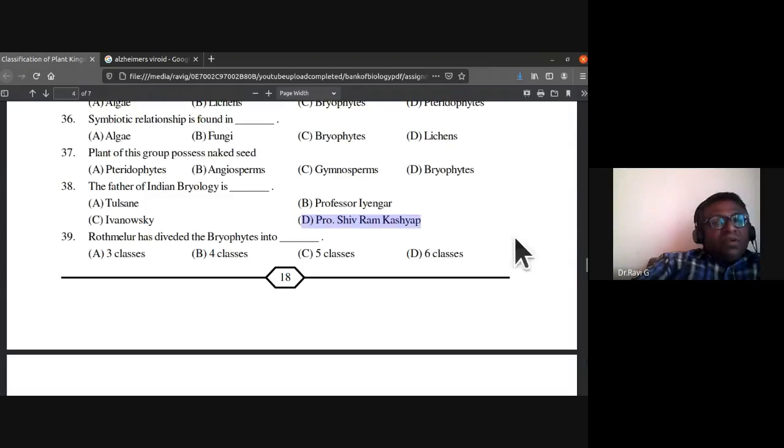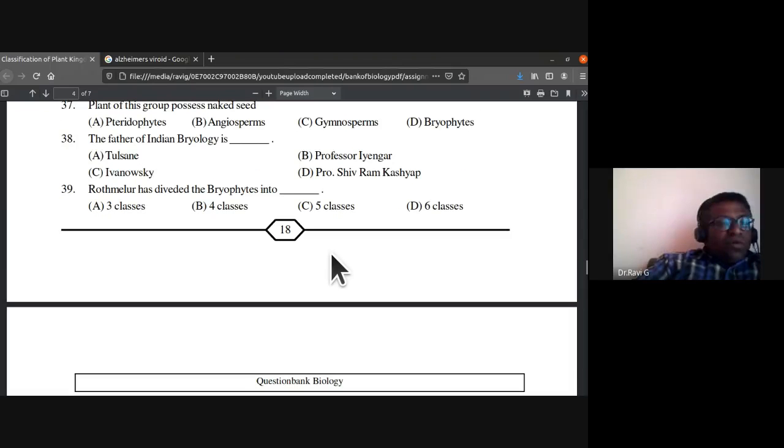So the father of Indian bryology is Shivram Kashyap. Rothmeller has divided the bryophytes into three classes, four classes, five classes, six classes. Into how many has Rothmeller divided the bryophytes?